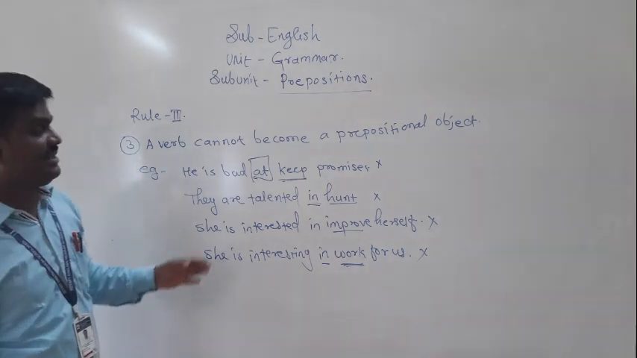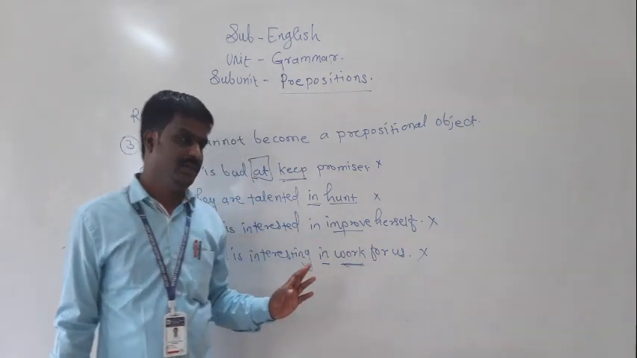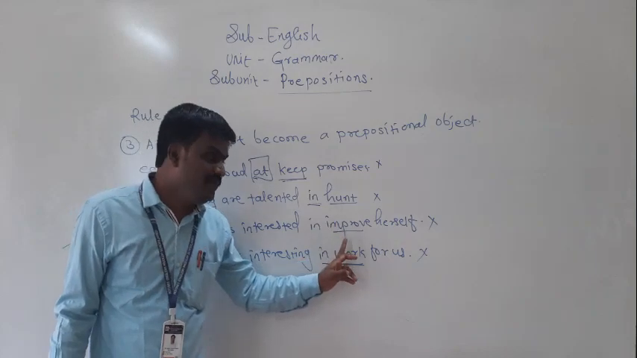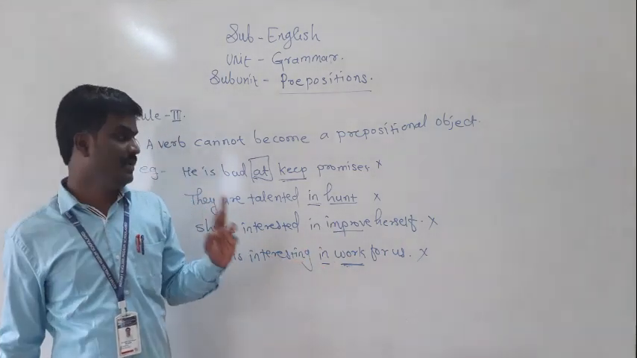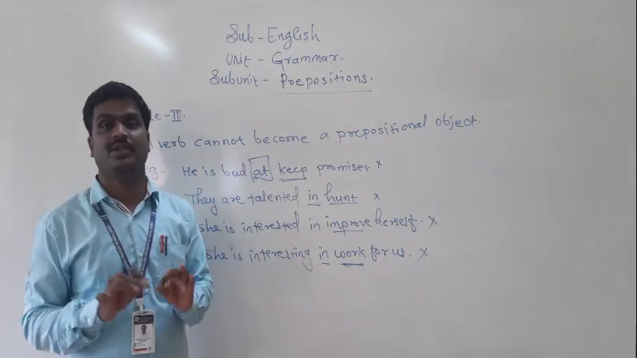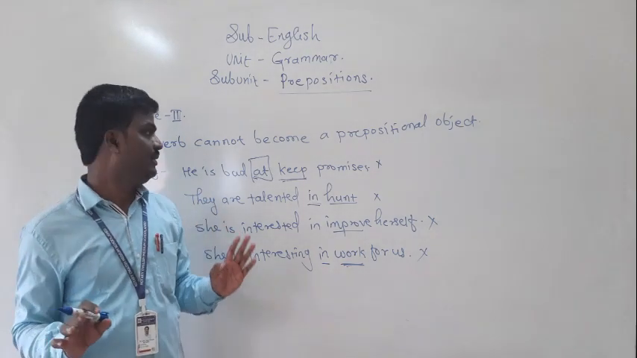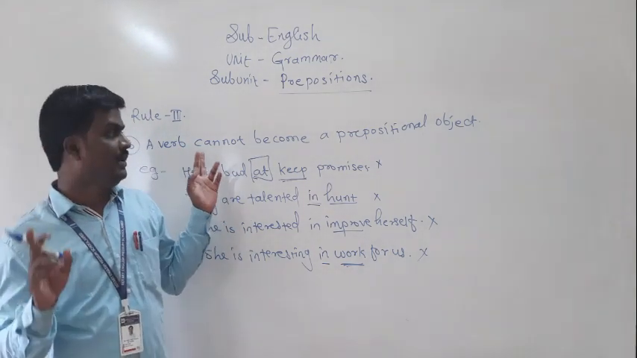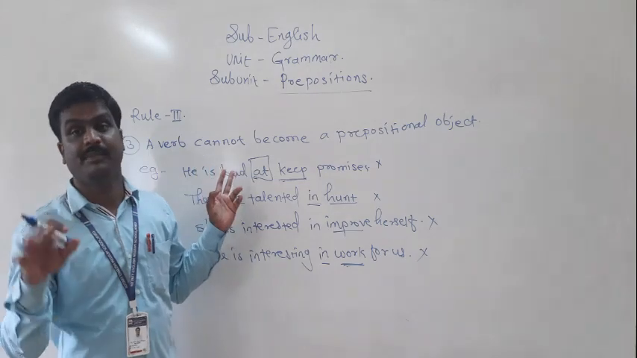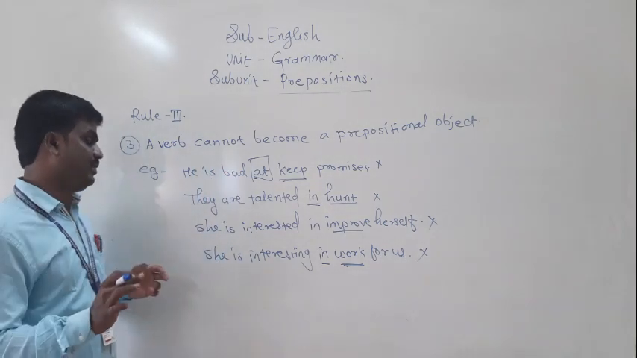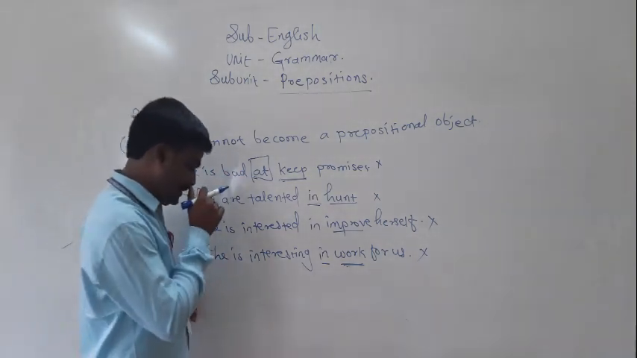She is interested in improve herself. See here, in then improve. Improve is a verb. But after a preposition, we cannot use a verb. We cannot use a verb as a prepositional object. So this statement is also wrong.